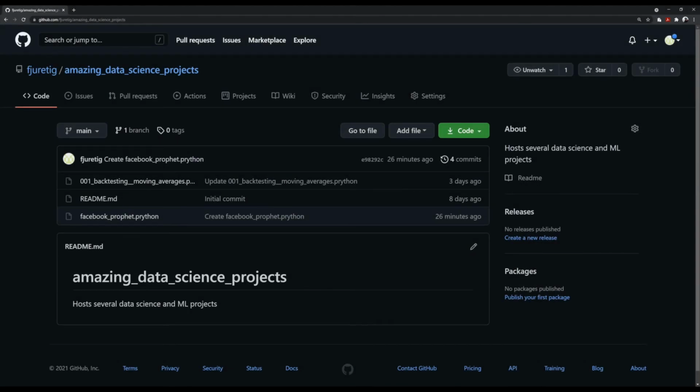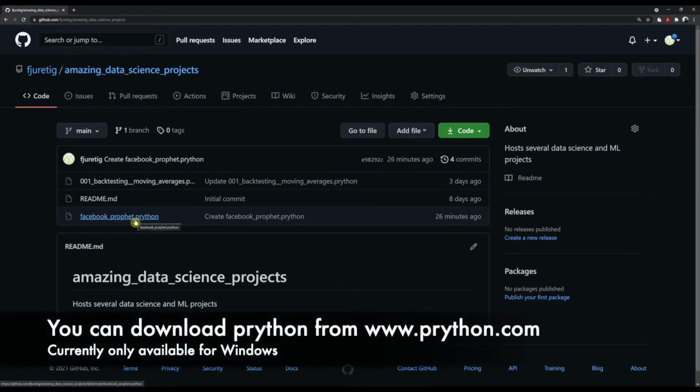Before starting, you need to visit this GitHub repo and download the code in here. Then you need to install Python and configure Python and R in there. Also make sure you install all the packages that I will use here.